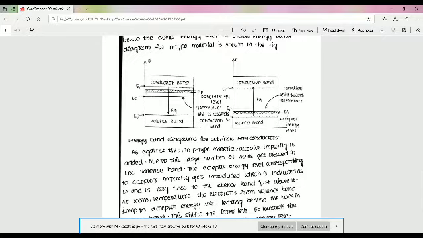This is the acceptor energy level just above the valence band. With more holes, the Fermi level automatically shifts towards the valence band. These are the Fermi levels in N-type and P-type.